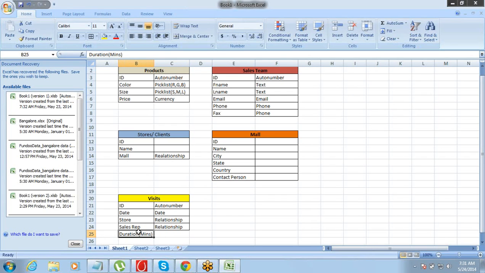Because they want to understand how much effort these sales guys are putting in. Until they track this, it will be difficult for them to understand whether it was actual effort or not. So this can be another field there. They can just put in that, okay, fine, it was a 40 minute visit or it was a 120 minute visit, whatever it is, right?